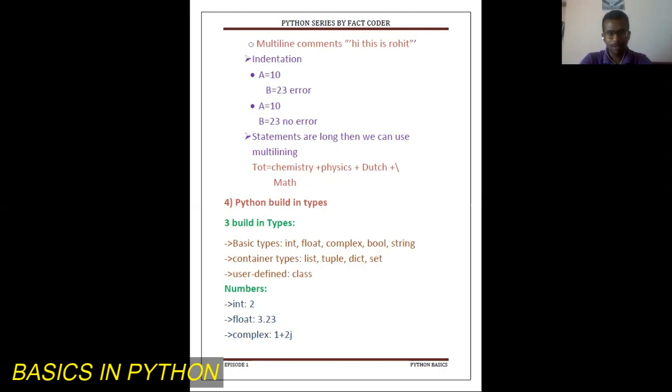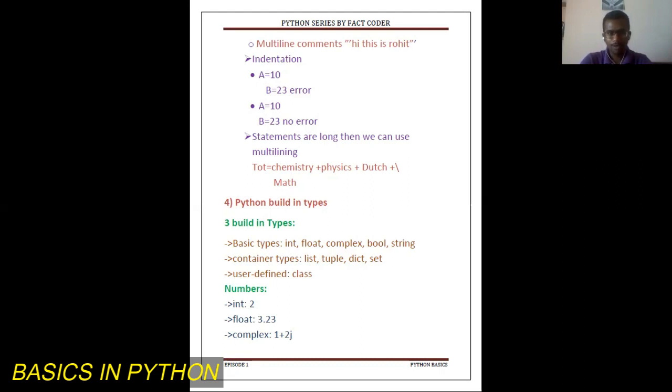If statements are long, then we can use multi-lining. For example, total equal to chemistry plus physics plus Dutch. If I feel that including math in this line will exceed the limit, I use this slash symbol and continue on the next line. So the multi-lining command simplifies the things that we are adding or using.